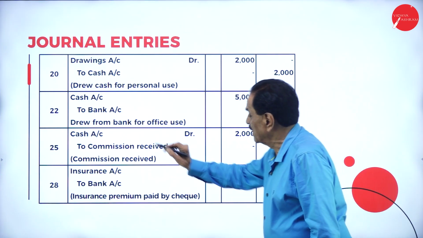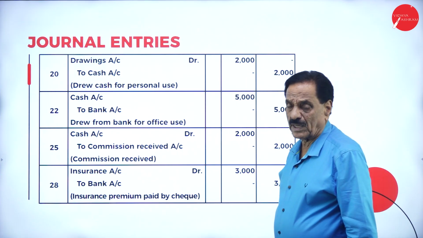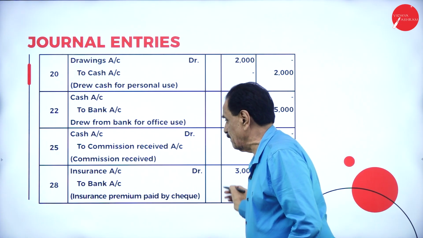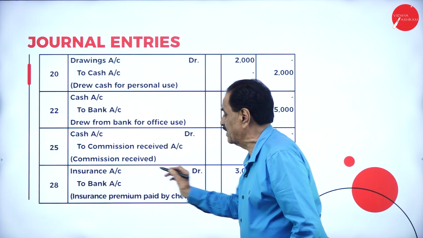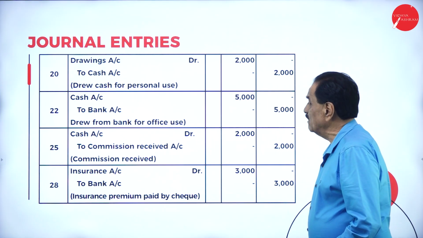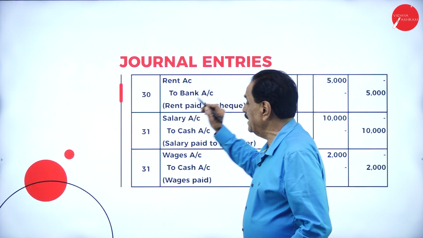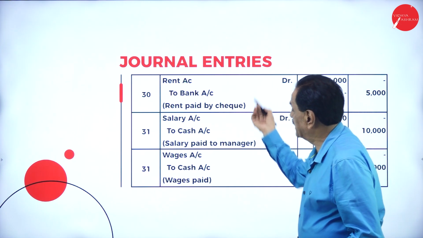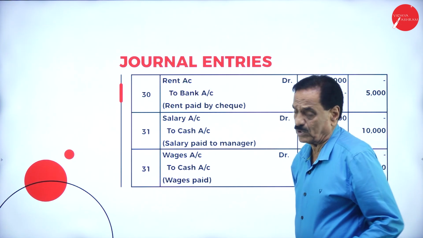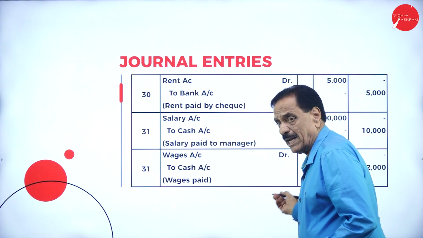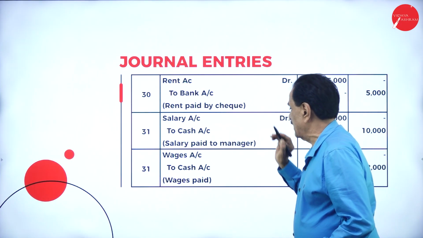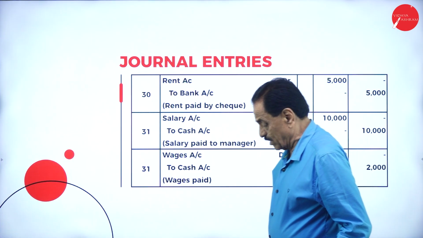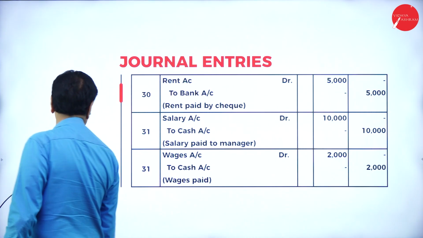Commission received: cash account debit to commission account. Insurance premium paid: insurance account debit to bank account. Then rent paid by check: rent account debit to bank account. If you say cash, rent account debit to cash account. Salary paid: salary account debit to cash account. Wages paid: wages account debit to cash account. This is the journal entry.